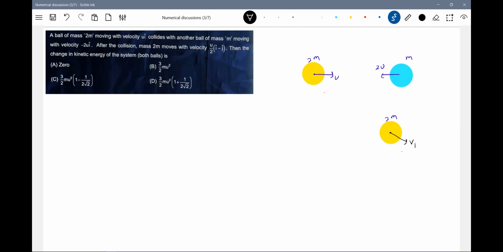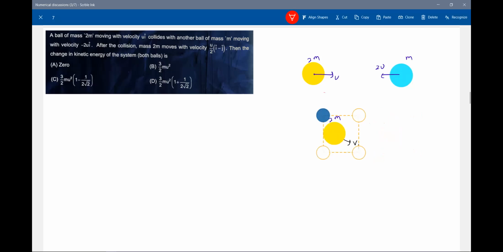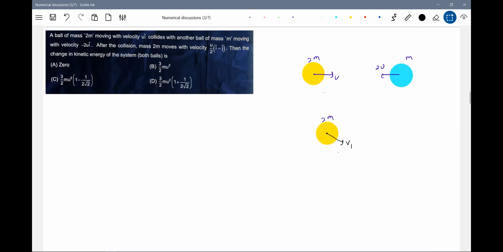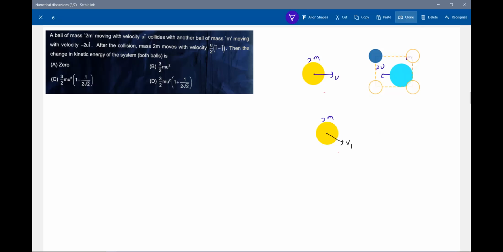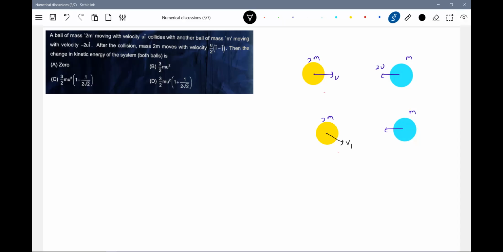Then the change in kinetic energy. In what direction should the other ball move? I'll put it after collision, before collision. It'll be much easier. How should the other ball move? What is the possible direction?